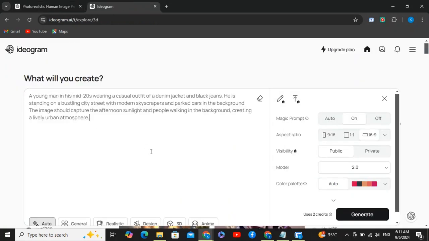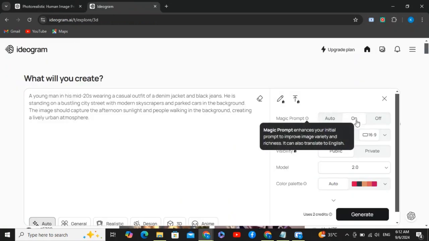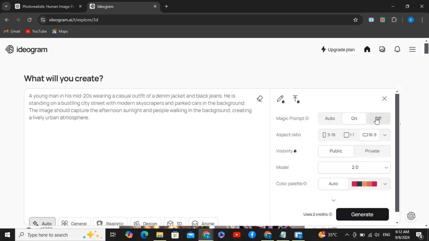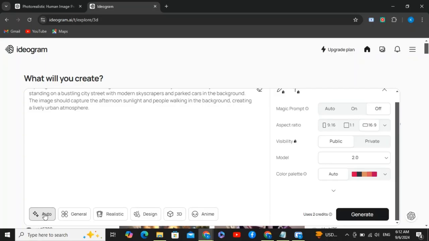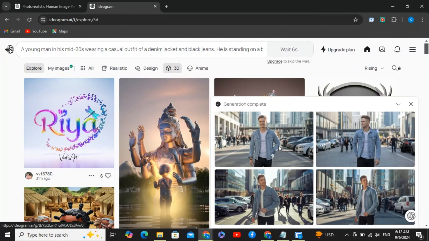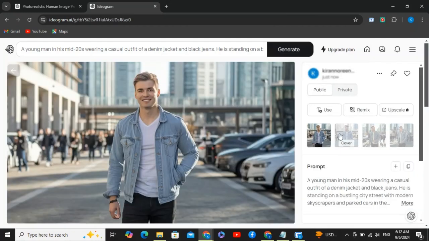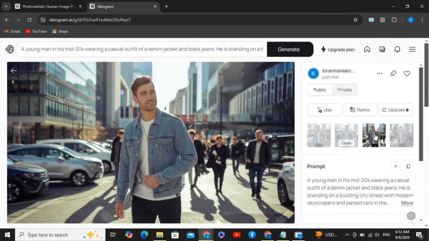And from the right side you can see we have the magic prompt feature that I'm going to explain later in the video. But for now, just turn it off, and from the filters or the presets, I would like to keep it auto and hit generate. So these are the outputs. This is the first image, this is very high quality. This is the second image.